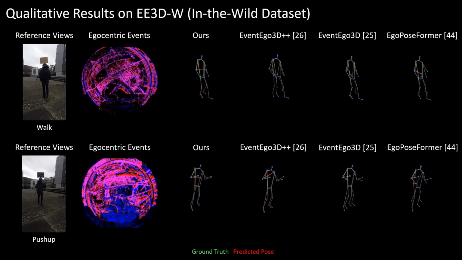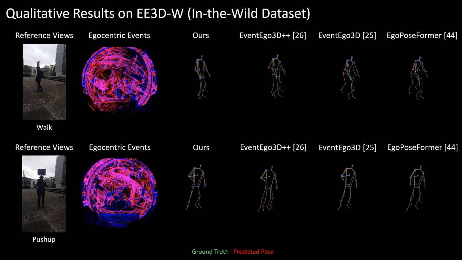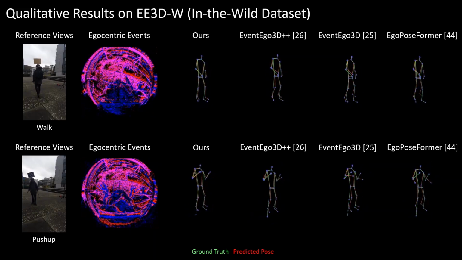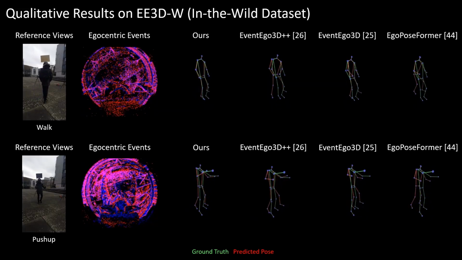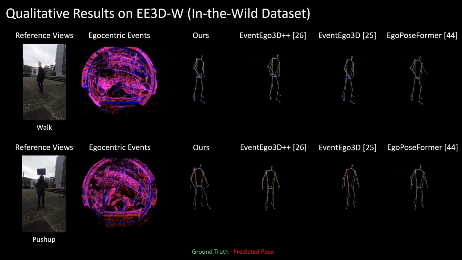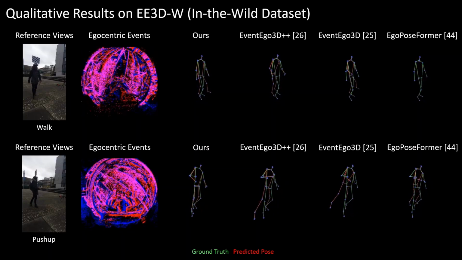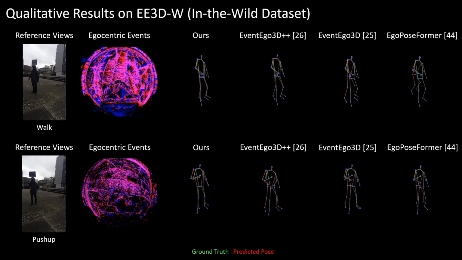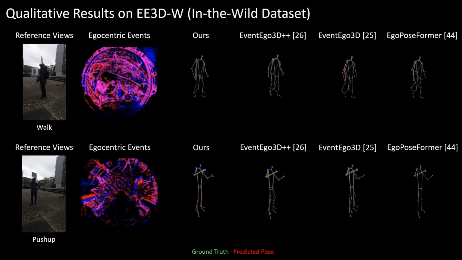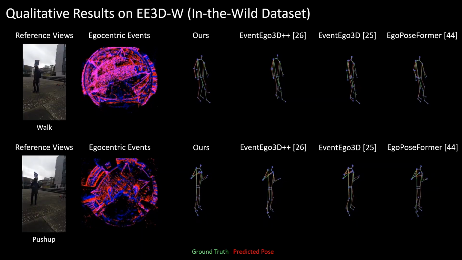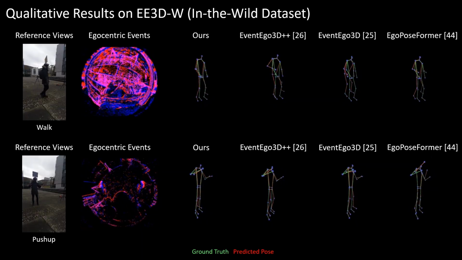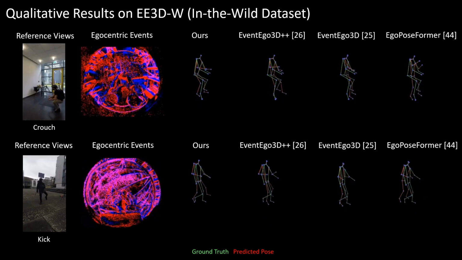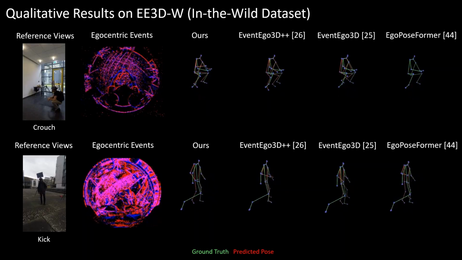Next, we show qualitative results on the E-3DPSM in the wild dataset. We showcase various action sequences. Notice that there are significant background events in these in-the-wild sequences, making pose estimation more challenging even for simple actions. Our method performs better also in these scenarios, showing its robustness to background noise. Here we show more in-the-wild action sequences.